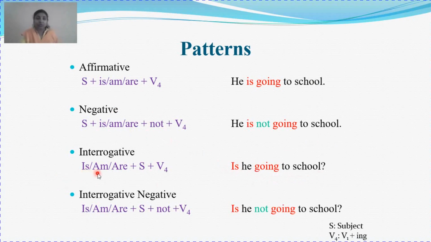Am I going to school? Are they going to school? Interrogative negative: is he not going to school? Am I not going to school? Are they not going to school? Clear? So this is your pattern for the present continuous tense.